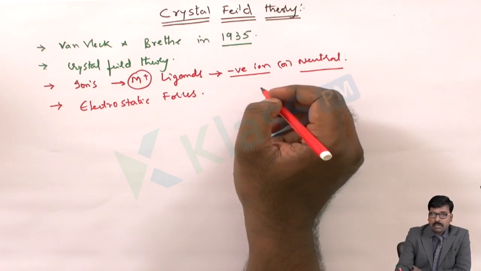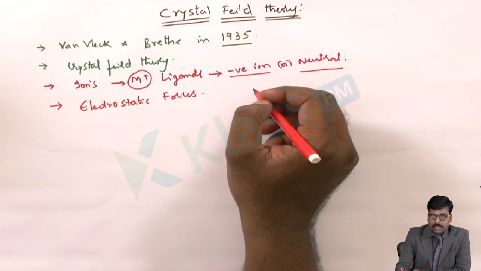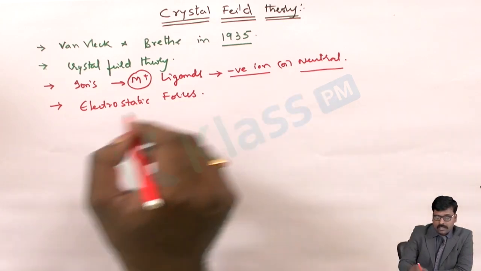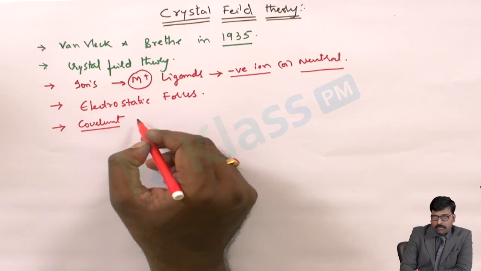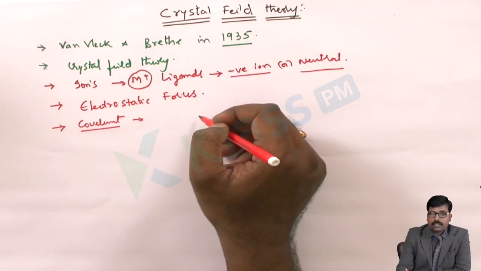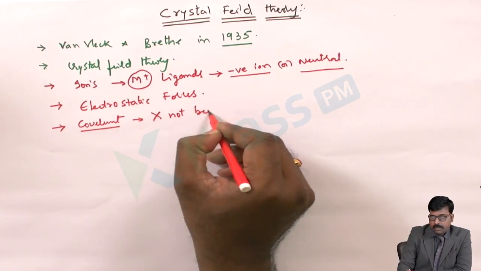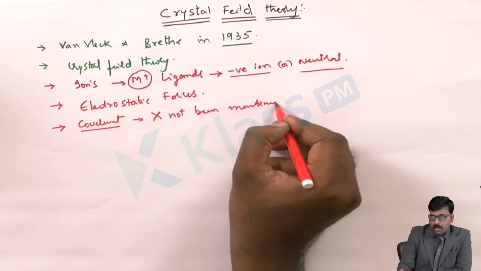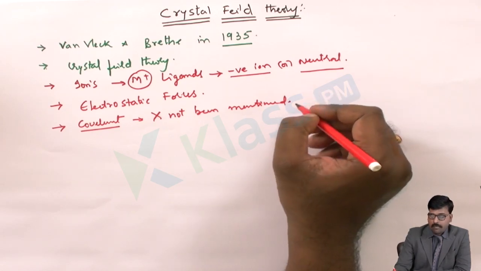No overlapping of the orbitals is explained by crystal field theory; it is simply an electrostatic force. Even the covalent nature of the metal-ligand bond is not considered.